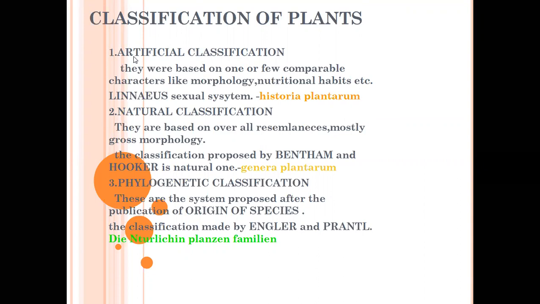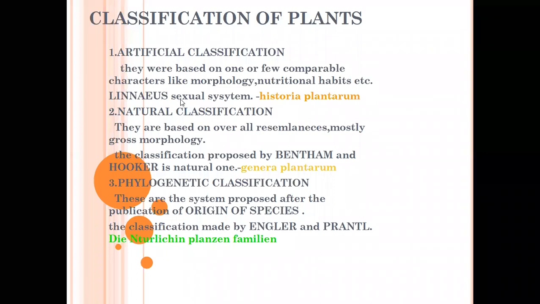The first classification is artificial classification of plant taxonomy. According to artificial classification, plants were classified based on one or a few comparable characters like morphology, nutritional habits, etc. This artificial classification was explained by Linnaeus.